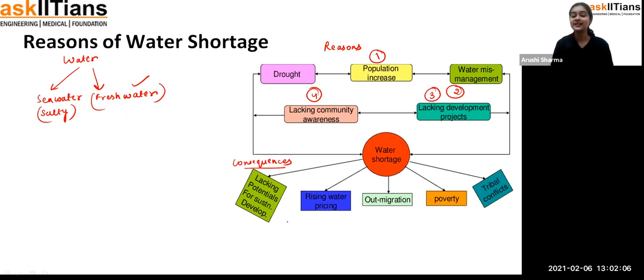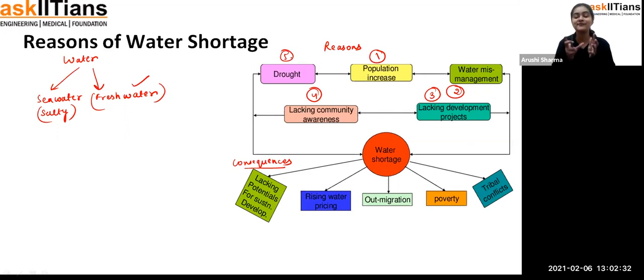So, student, these are all the consequences which we are going to discuss right now: if you are not conserving water, if you are not preserving it, what problem you can face in the future. So fifth is drought. See, it could be a consequence, like when the water shortage is there, it will result indirectly into the drought only.